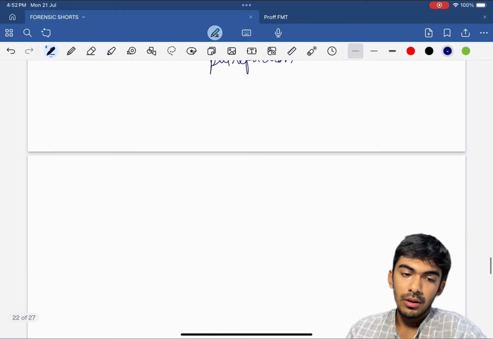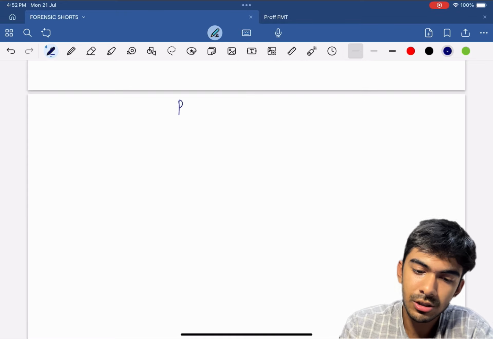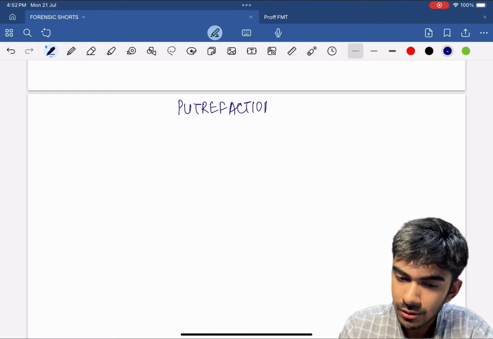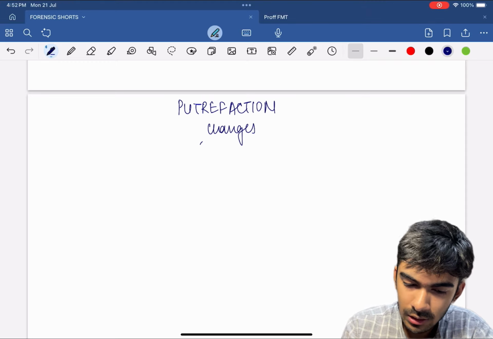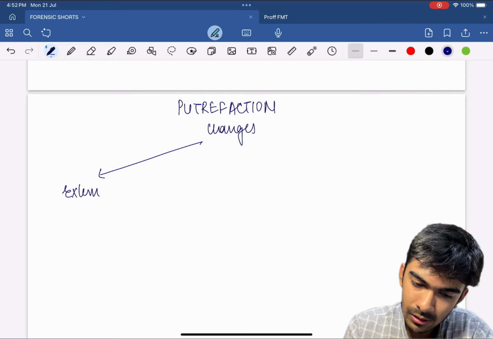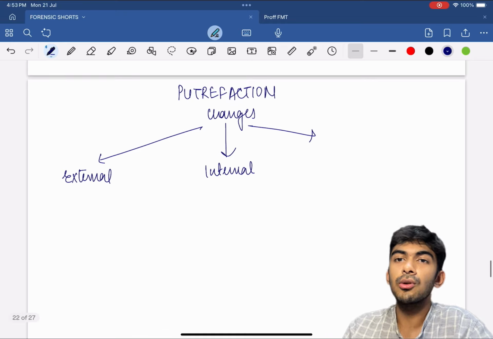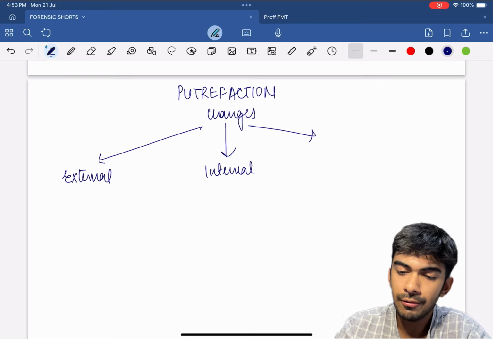Okay, let's discuss the changes that happen in putrefaction. Putrefaction changes can be external changes, internal changes, and another is liquefaction of tissue, which is also known as colliquative changes.